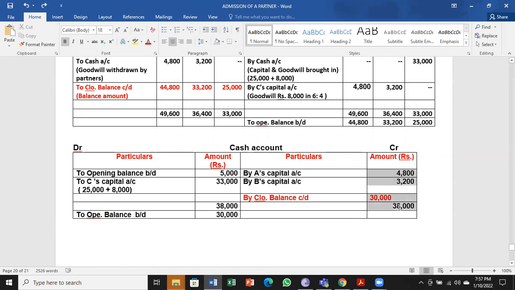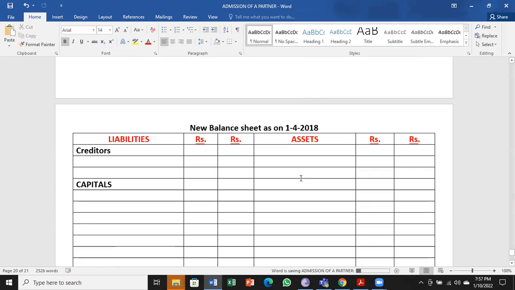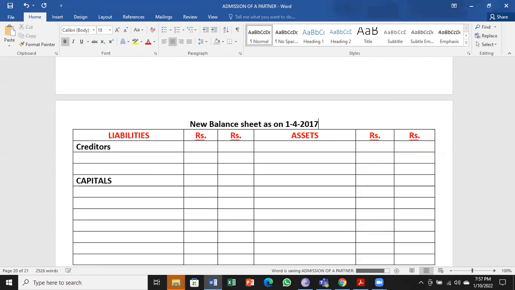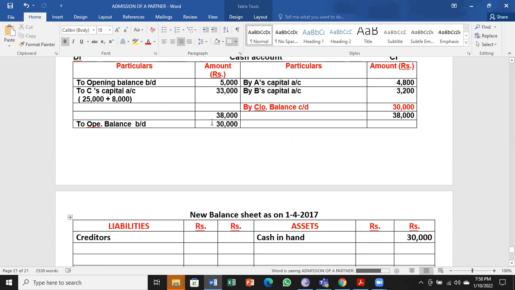So 30,000 as cash comes in the new balance sheet. So when you open the new balance sheet, straight away we can write cash in hand 30,000 first. So this 30,000 comes from the cash account.